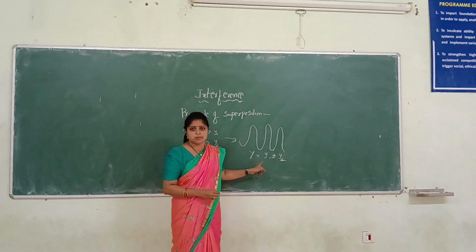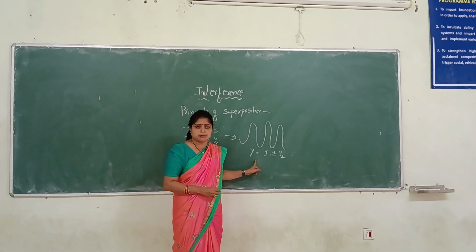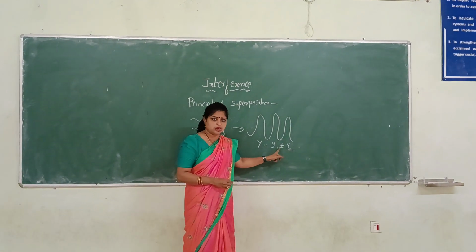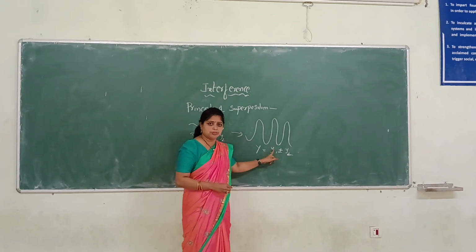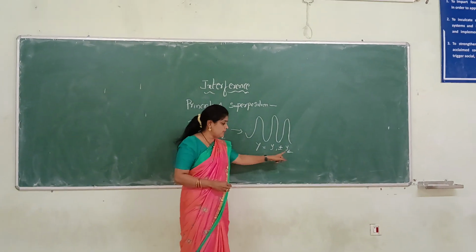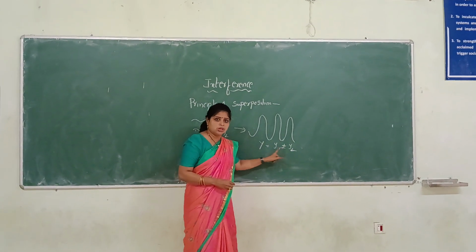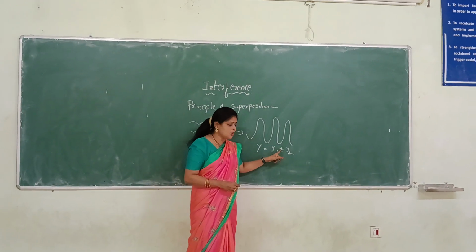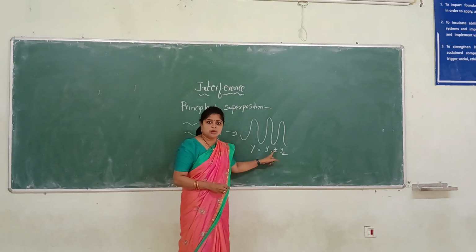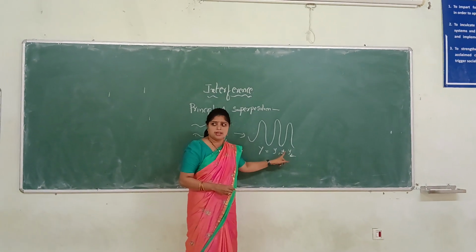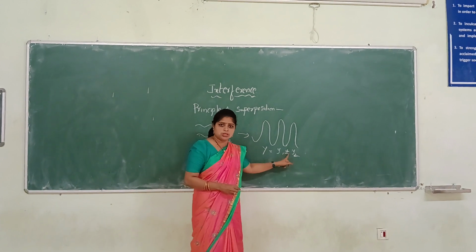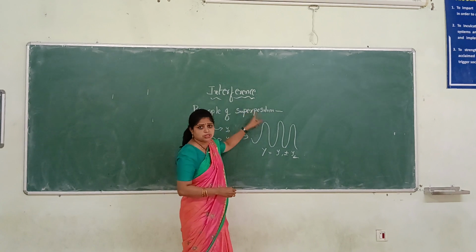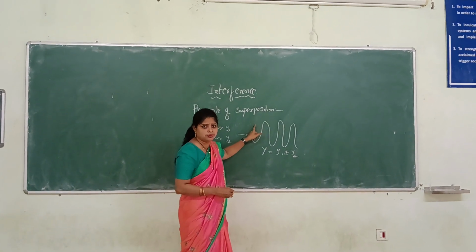According to the principle of superposition of waves, the resultant displacement is equal to the algebraic sum of the displacements of individual waves. Here y1 is the displacement of the first wave and y2 is the displacement of the second wave. Capital Y indicates the resultant displacement. The positive sign has to be taken when both the waves are traveling in the same direction, and the negative sign has to be taken when the waves are traveling in opposite directions. So interference works on the principle of superposition of waves.